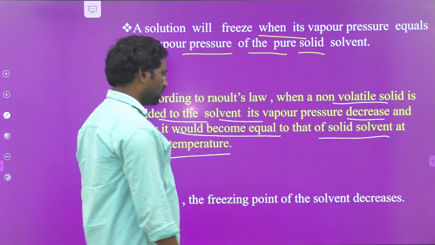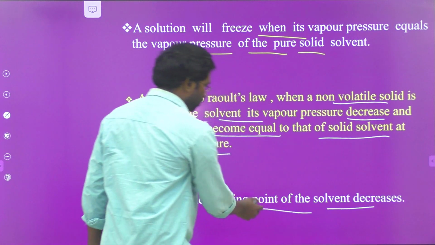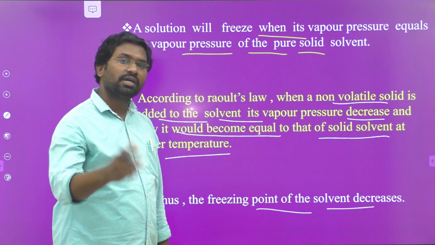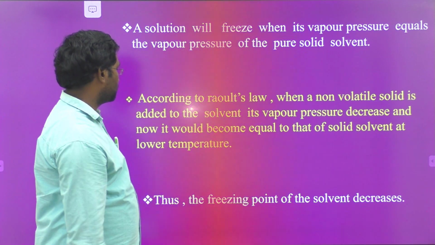Thus, the freezing point of the solvent decreases due to the presence of the non-volatile solute.